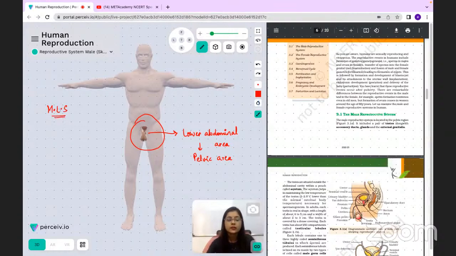entire male reproductive, male MRS actually, not MLS, it's MRS, male reproductive system. So this entire male reproductive system is divided into few components like testis, all right. Then there is accessory ducts. Then there are accessory glands. All right. And of course, your external male genitalia.